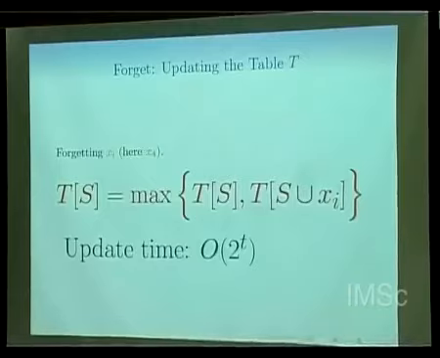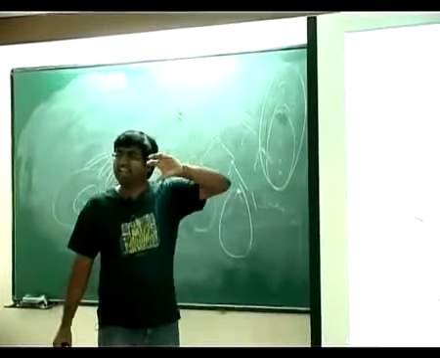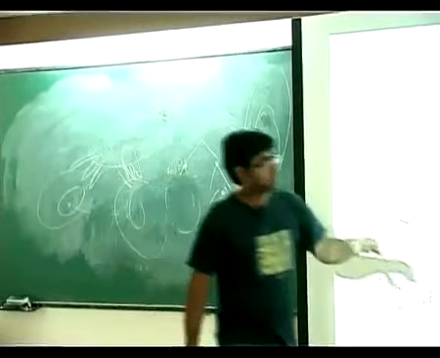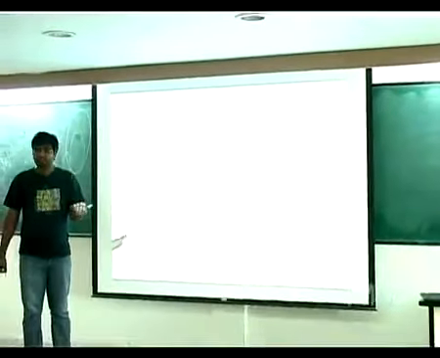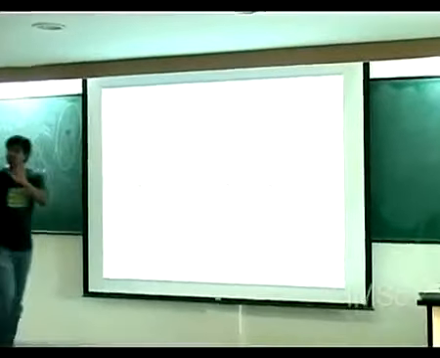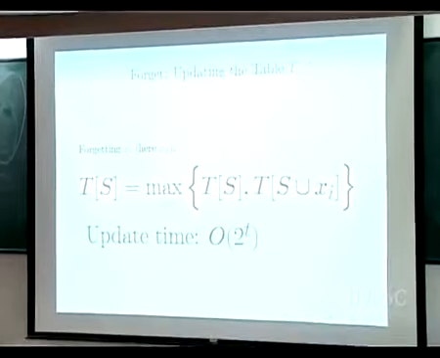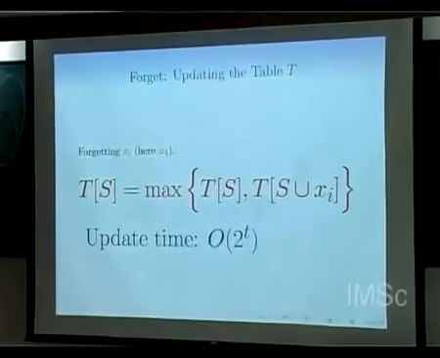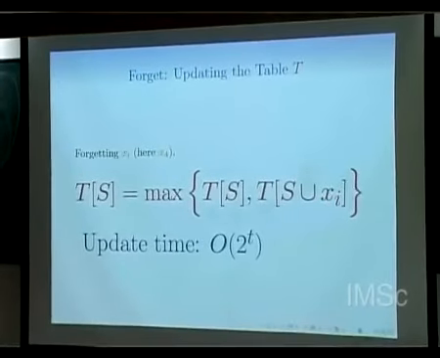Now look at any independent set here. Now you have forgotten something. That independent set might not contain x4, or it might contain x4. If it does not contain x4, it is represented by T of S, because previously the vertex which we forgot is part of the boundary. Agreed? That was a part of the boundary. So when I say T of S, what did we represent? It's a maximum independent set whose intersection with the boundary is exactly S. So if x4 was already in the boundary, then this S will not contain x4. So the maximum independent set which we have computed is the maximum independent set without x4, right?